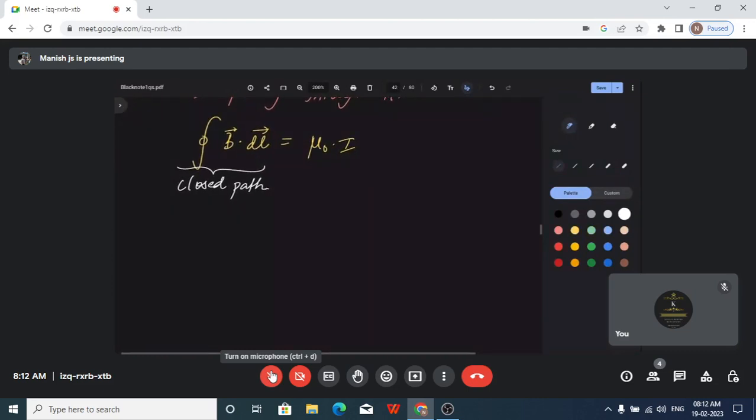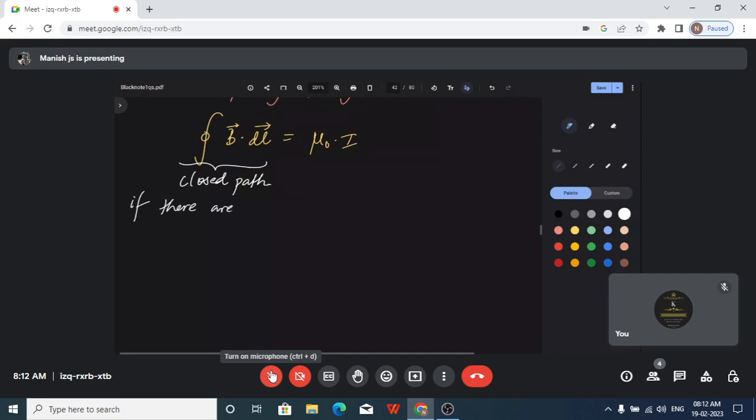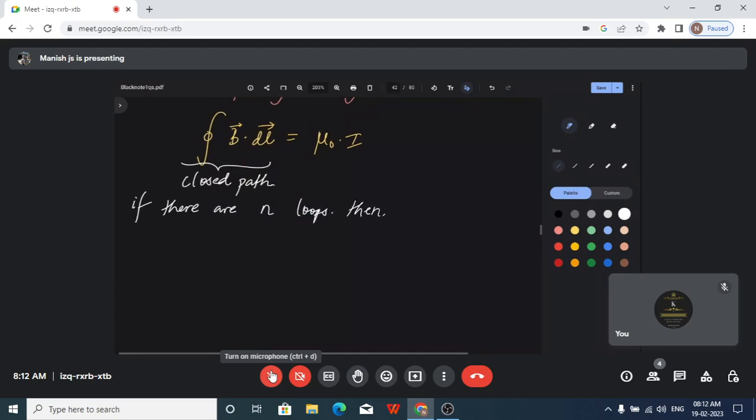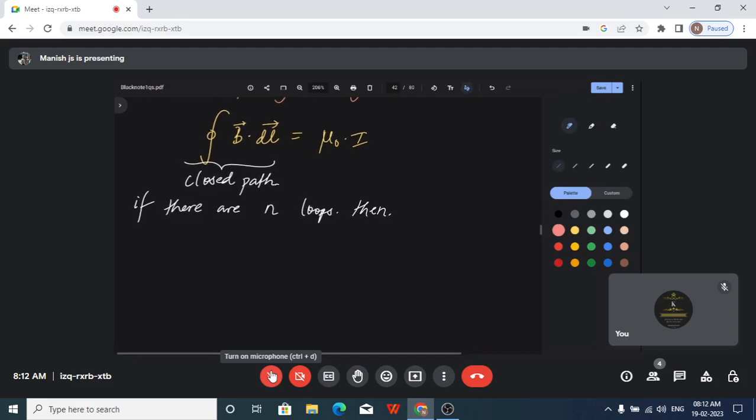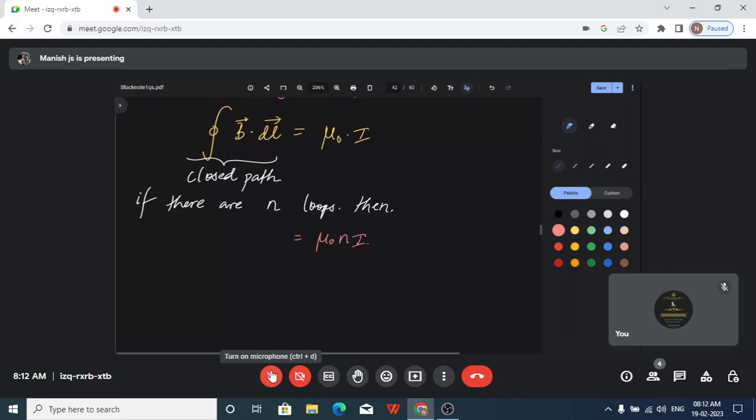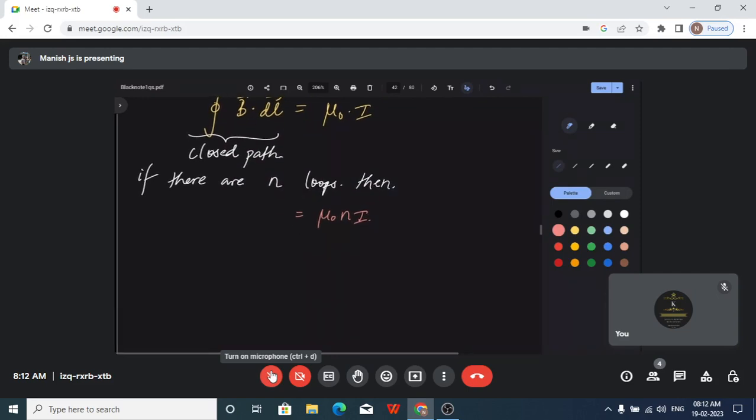Now if there are n loops, then what will you say? You can further say the magnetic field is going to be mu naught n I times.